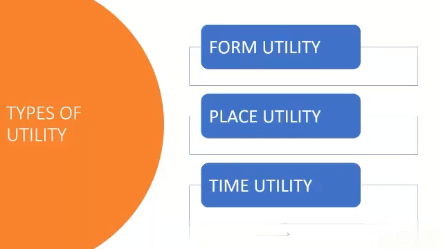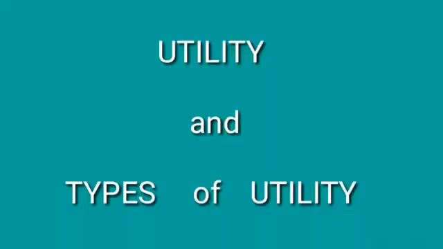Place utility is when a commodity is transported from one place to another, its utility may increase. Example, if rice is transported from Tamil Nadu to Kerala, its utility will be more. Time utility. Time utility is when the commodity is stored for future usage, its utility increases.